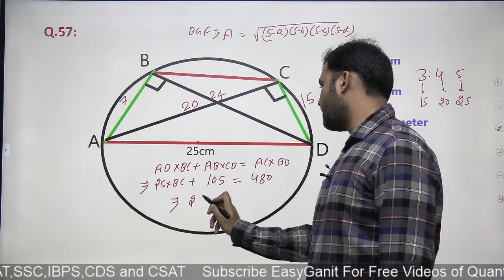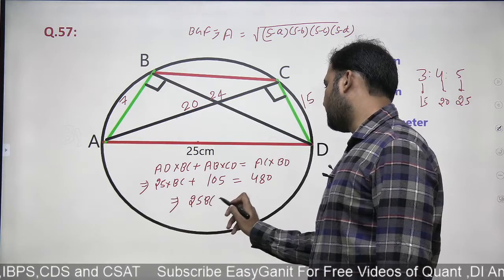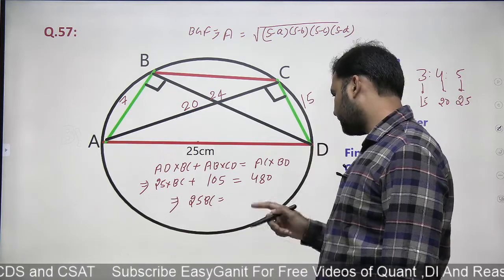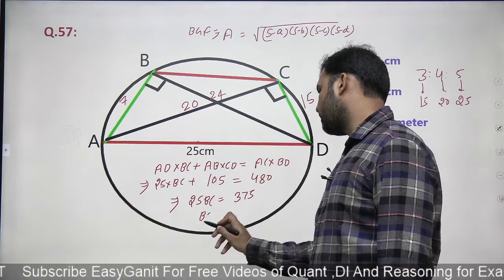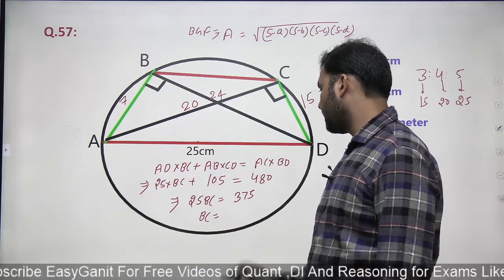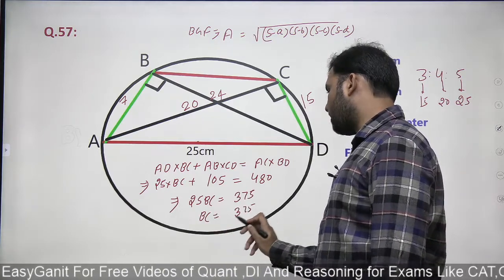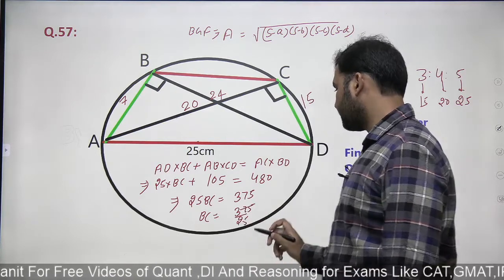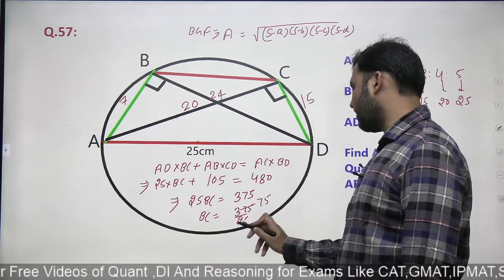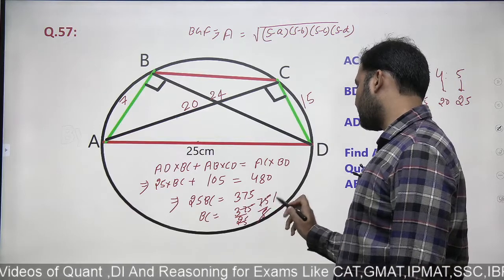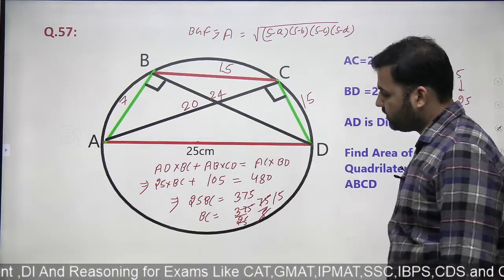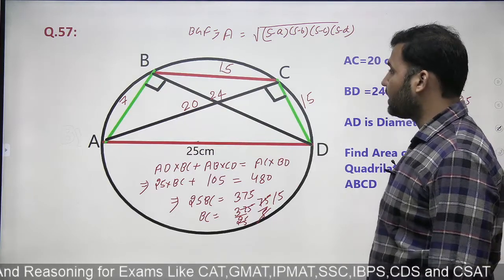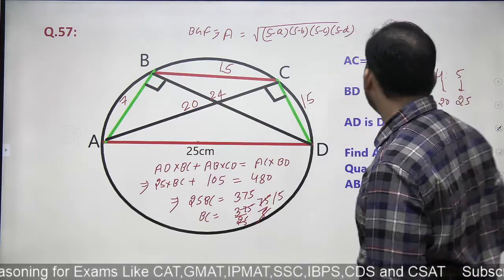So 25 times of BC will be equal to 375. The length of BC will be equal to 375 upon 25. This gets cancelled, 15. The length of BC will be 15, guys, right?